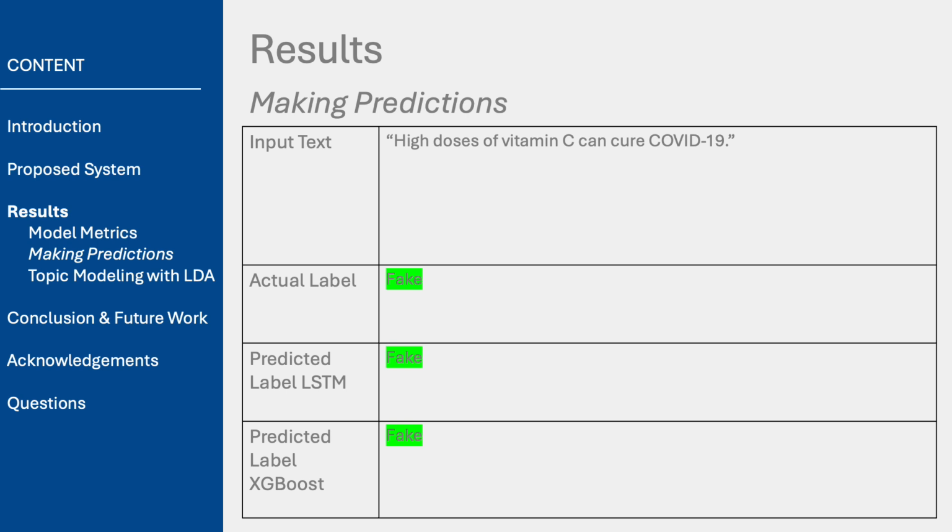This is another example of testing the models with external data, this time using an input that has an actual label of fake. In this case, both the long short-term memory and XGBoost models correctly classified the instance as fake, demonstrating their ability to identify false information.